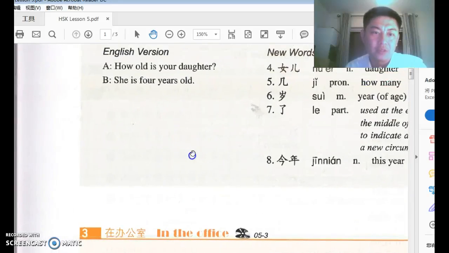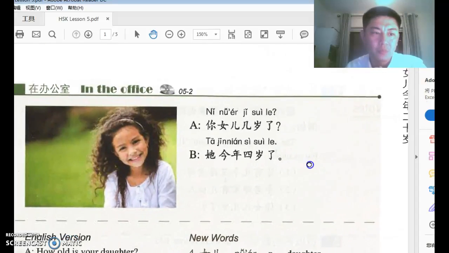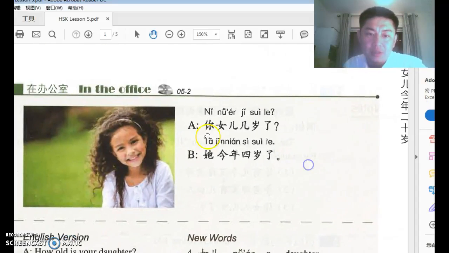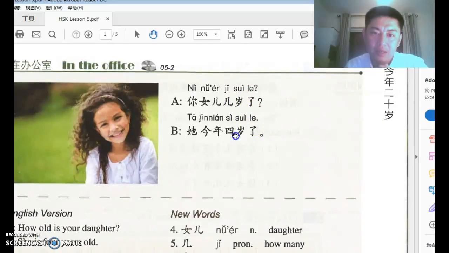Now let's take a look at conversation number 2. A says, 你女儿几岁了? Your daughter, how many years old? 了 in here is a particle. It doesn't mean anything. It just softens the mood of the sentence. You can get rid of 了 and it's still a legit sentence. 你女儿几岁?